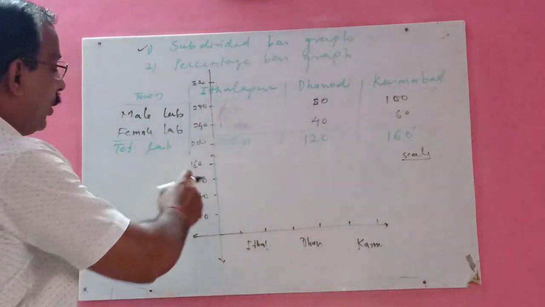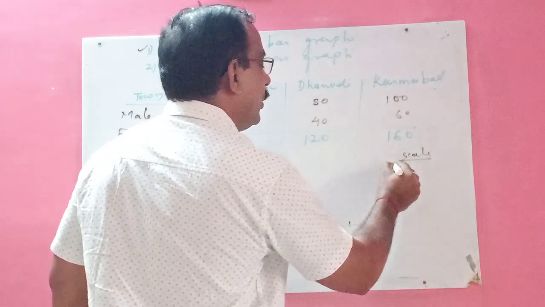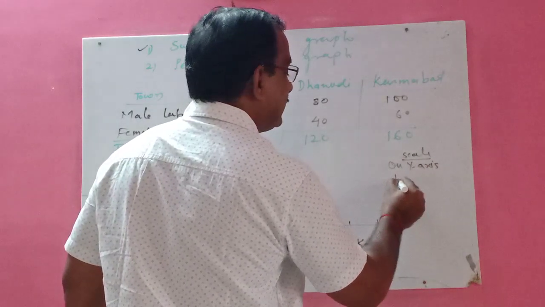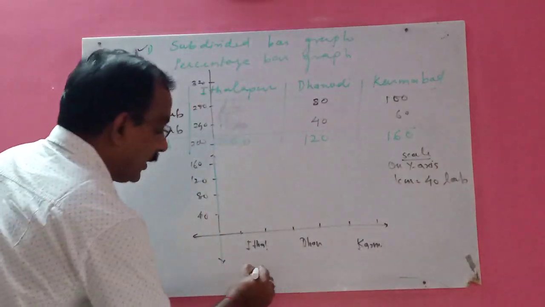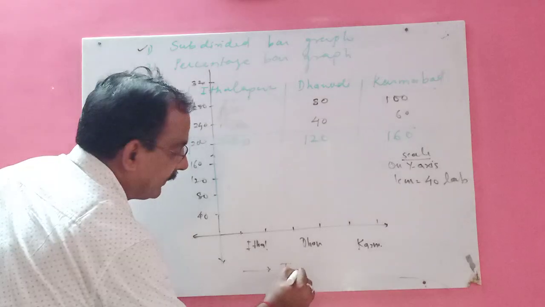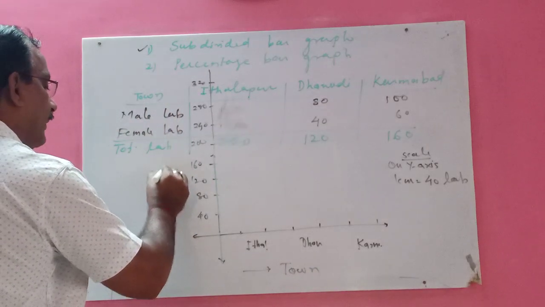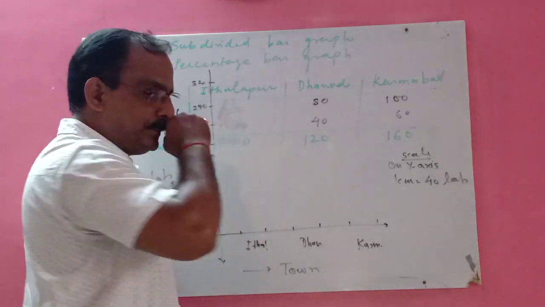Here you will write scale. On the y-axis you have taken 1 centimeter is equal to 40 labors. Here, what have you taken? Town you have taken. Just put an arrow. Here, labors you have taken. So these things you have to show in your graph book.